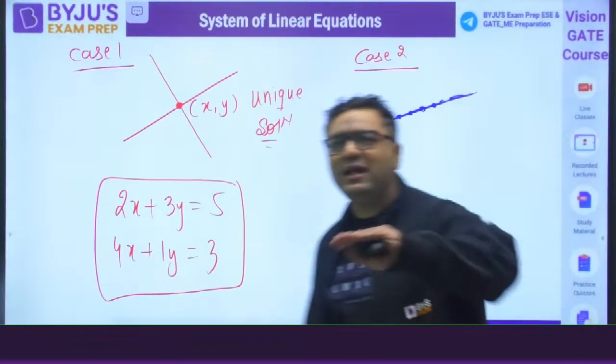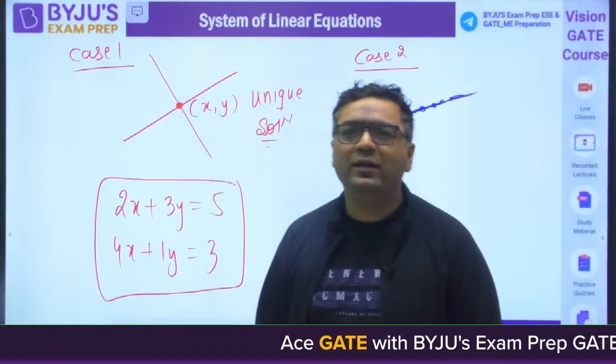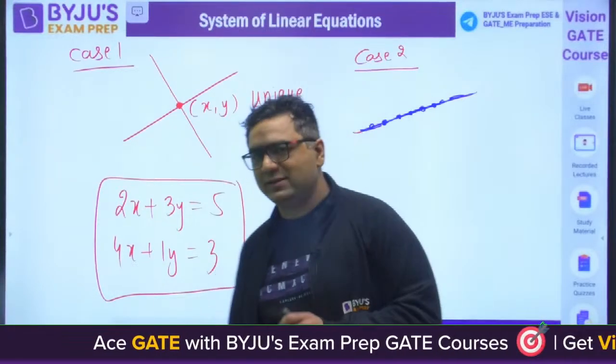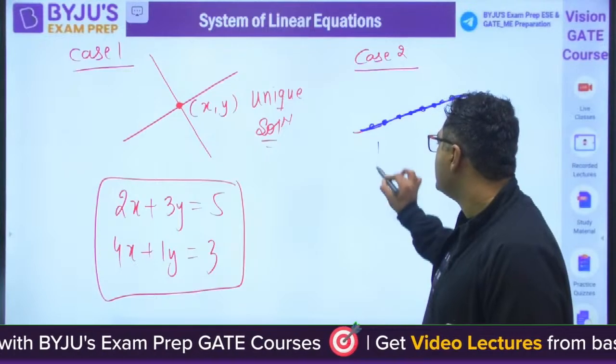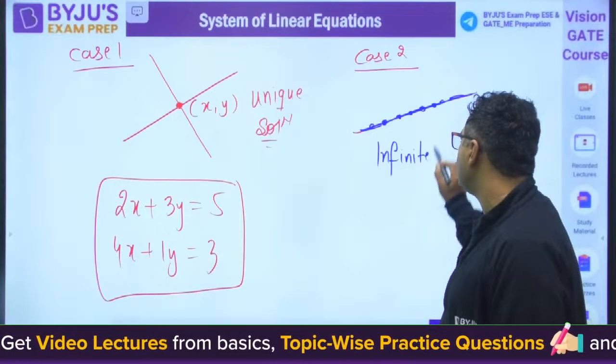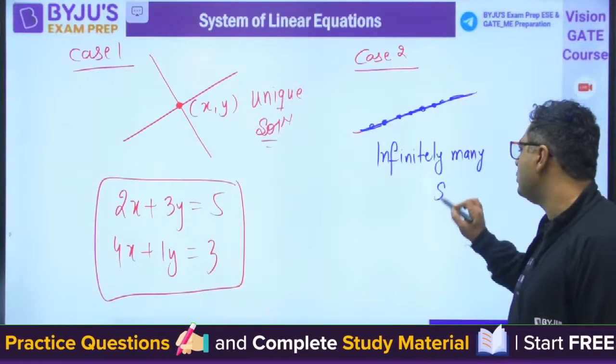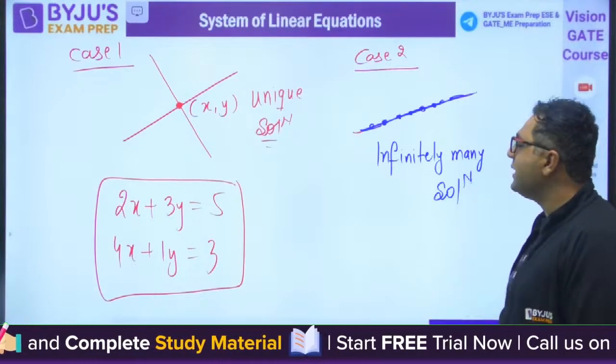So every such point is going to be the solution. This is the condition which we will be calling infinitely many solutions, or infinite solution you can say. This is case number 2.